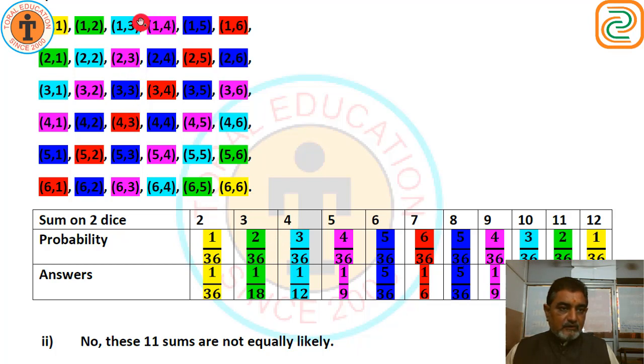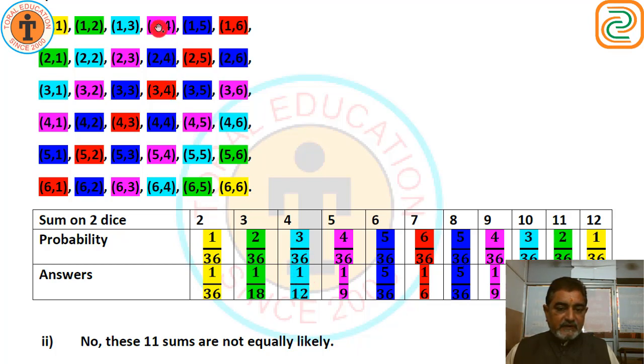Sum 4. Look at this color. 1 plus 3, 4. 2 plus 2, 4. 3 plus 1, 4. Okay. Again we got 3 upon 36. There are 3 events. So 1 upon 12, 3 12s are 36.